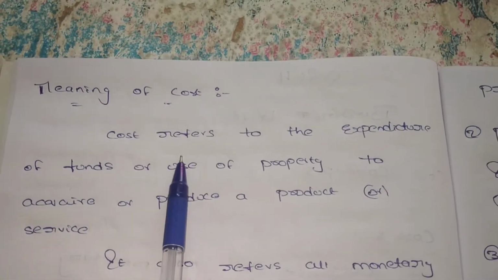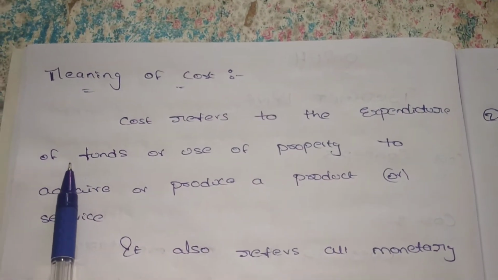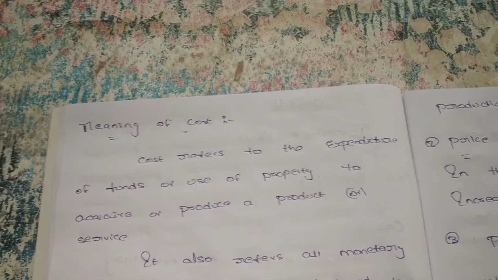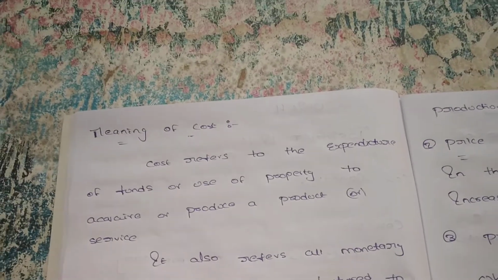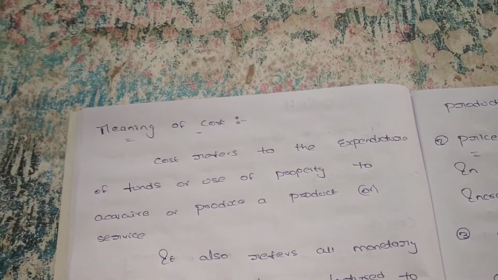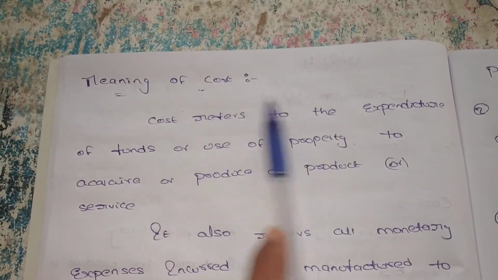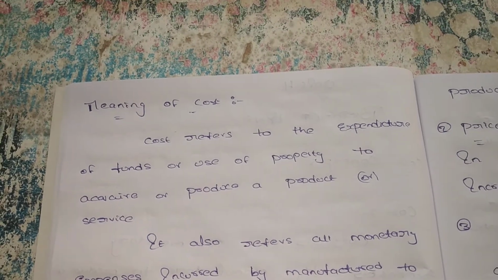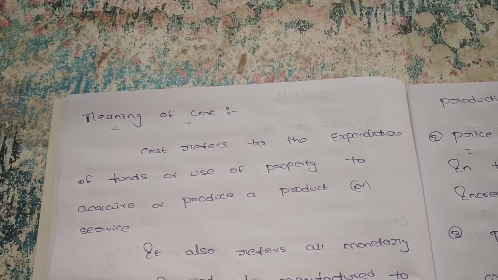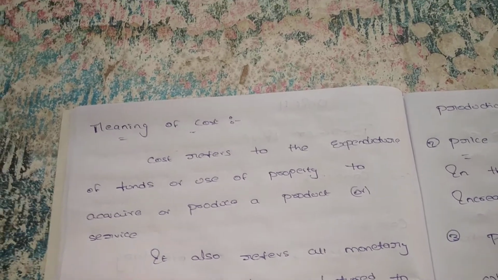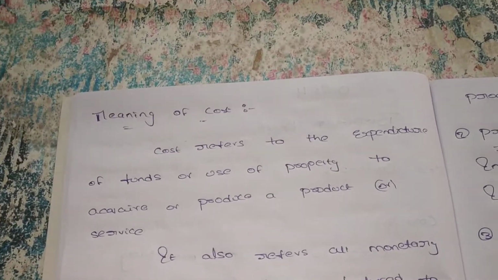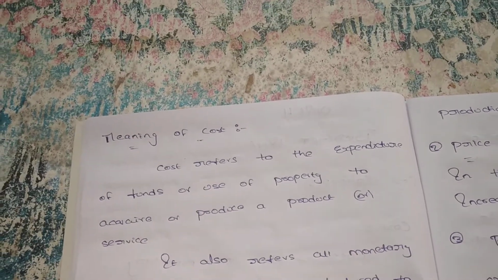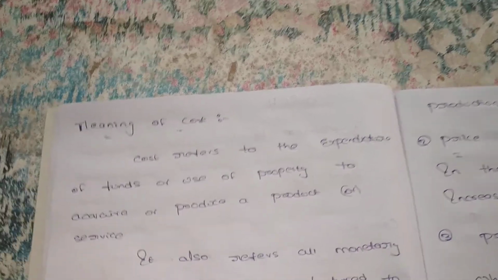What is the meaning of cost? Cost refers to the expenditure of funds or use of property to acquire or produce a product or service. Meaning, while we produce any product, how much cost we incur for that product comes under the cost. Expenditure of funds means, suppose we want to produce one product. For that product we require some raw materials. We have to purchase the raw materials. How much cost we incur for purchasing the raw materials, and in the process from raw materials to finished goods, how much cost we incur until it is converted into finished goods. These all come under the cost.